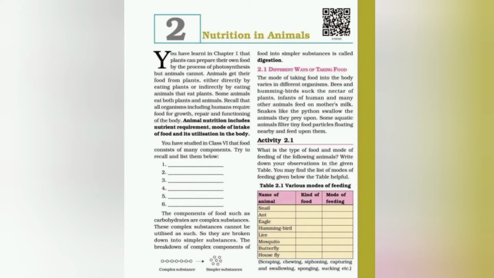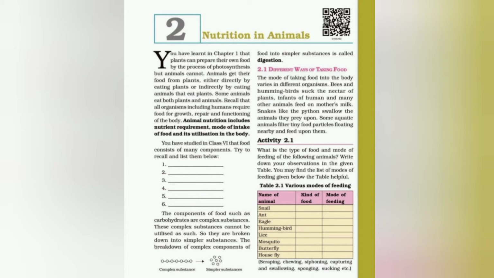And then hummingbird, as we have already studied, feeds on the nectar of flowers by sucking. Then lice depend on blood, and the mode of feeding is the same, sucking. Mosquitoes also suck blood. Then butterfly, nectar of flowers, and the mode of feeding is siphoning. Then the housefly depends on decaying matter, and the mode of feeding is sponging. So these are the different modes of feeding and different kinds of food taken by different types of animals.